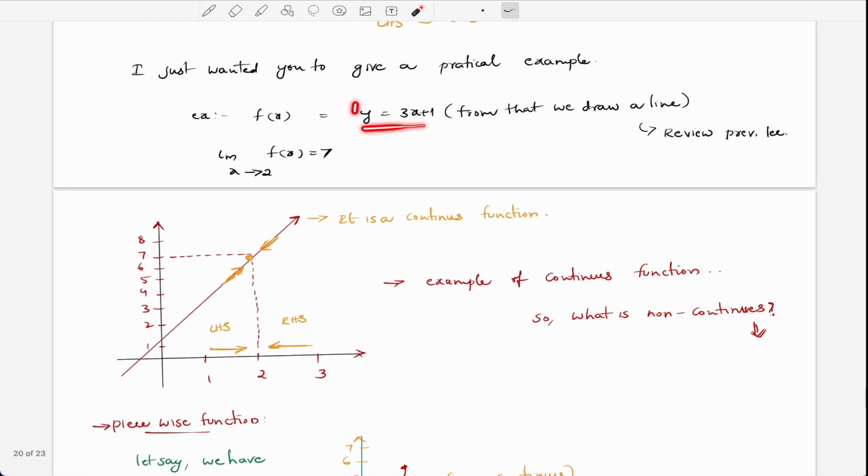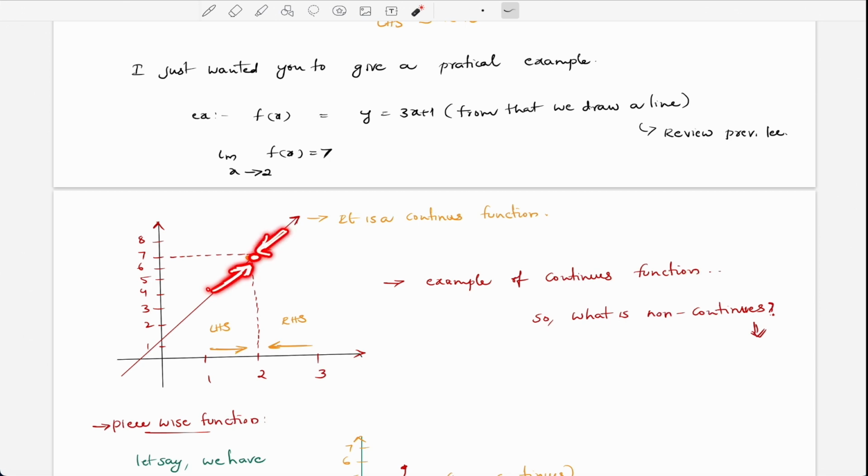So we have y equal to 3x plus 1, right? We simply plot this, and we have a point which intersects at 2 and 7. This is the point where the LHS, which is the limit as x approaches 2 from the left hand side, as close as to 2, and from the RHS also as close as to 2, are almost equal.